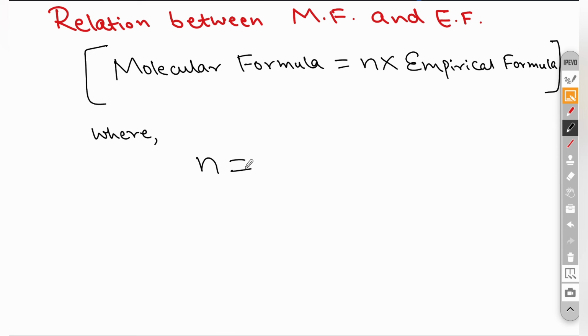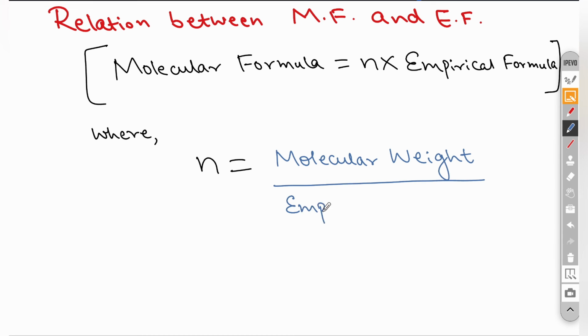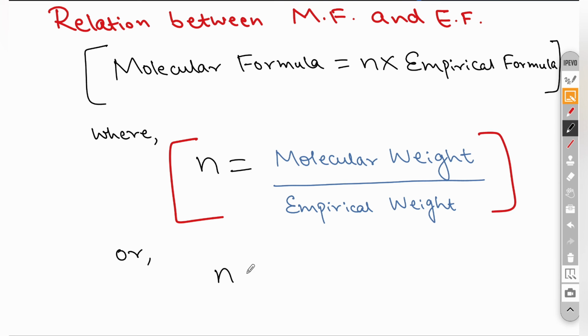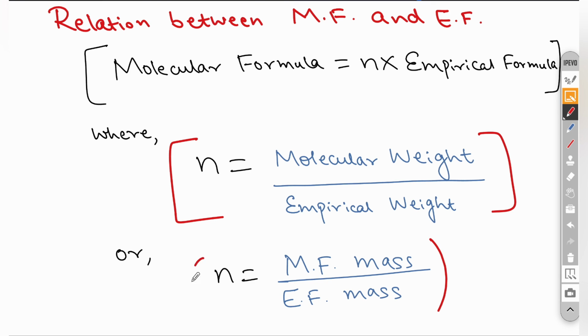molecular weight divided by empirical weight, or you can simply write n as molecular formula mass, which is molecular weight, divided by empirical formula mass, which is empirical weight. It is very easy.